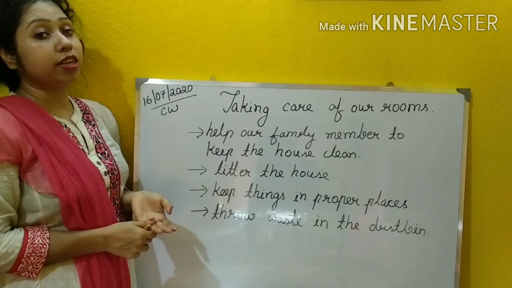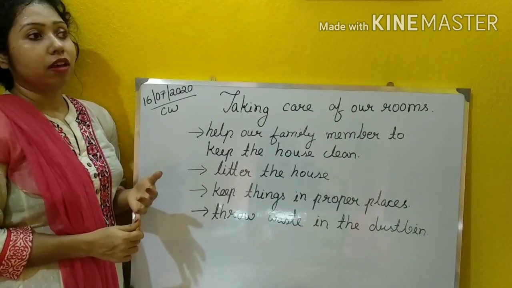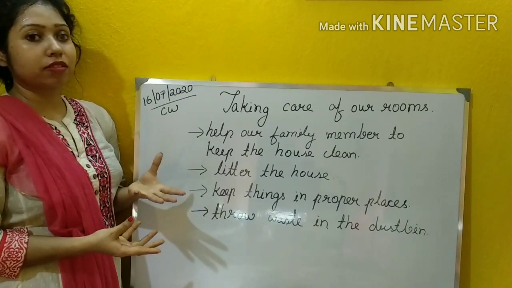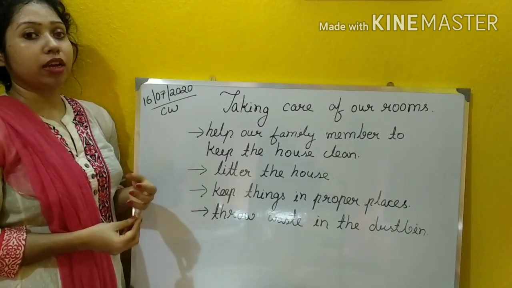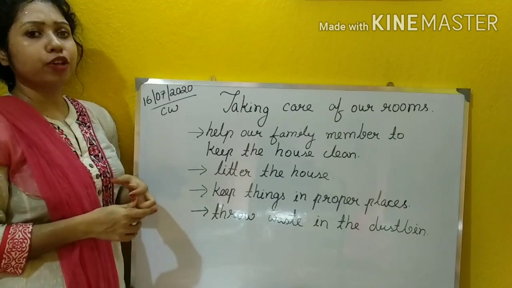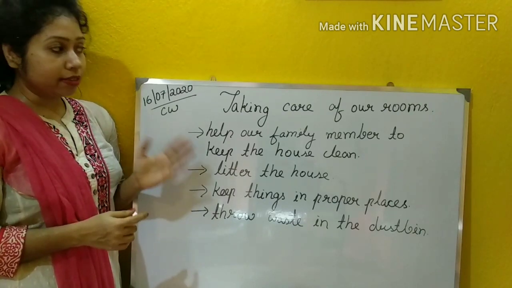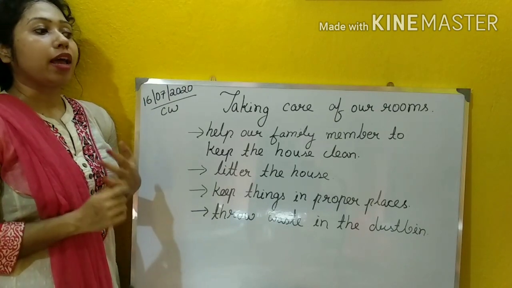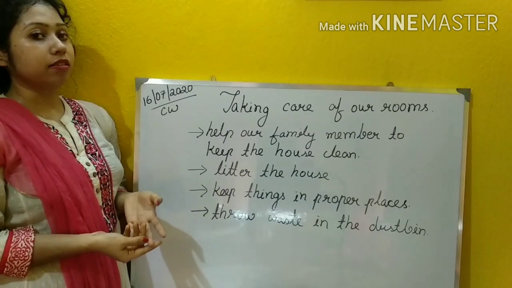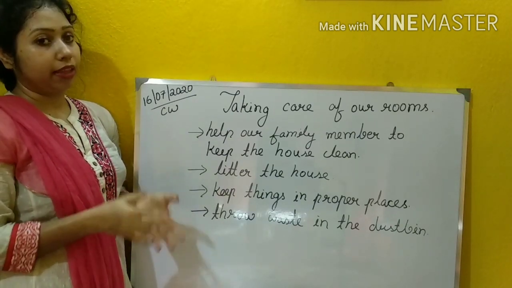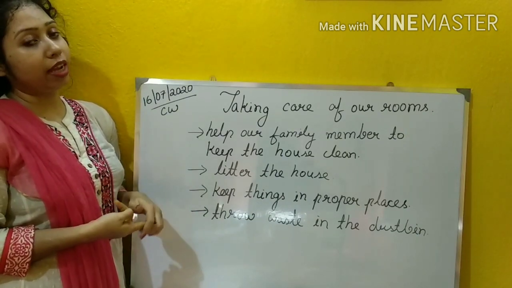So apart from these things, we can decorate our houses. আমরা আমাদের বাড়ি সাজিয়ে রাখতে পারি কিভাবে? We can hang paintings, we can hang pictures, we can hang flowers or leaves or in any way you wish to. দেখবে অনেকের বাড়িতে ফুল দিয়ে সাজানো থাকে বা পেইন্টিংস থাকে, or you can hang your pictures too, your family members, যা কিছু, okay? So this is how we should take care of our room, and we should always help our parents, our brothers and sisters, our friends to keep their house and also our house clean. বুঝা গেল what I taught today?